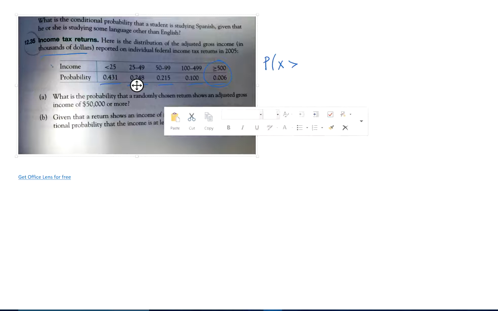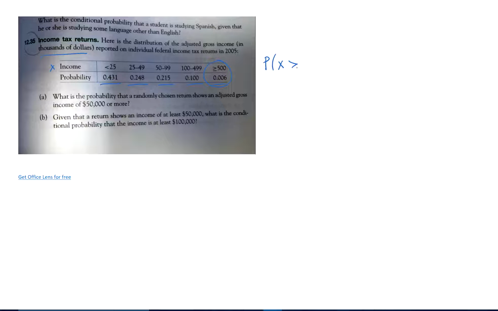What is the probability that a randomly chosen return shows an adjusted gross income of greater than 50,000? Probability that your income, we'll call it X, is greater than or equal to 50. Well, greater than or equal to 50 is all of those, right?